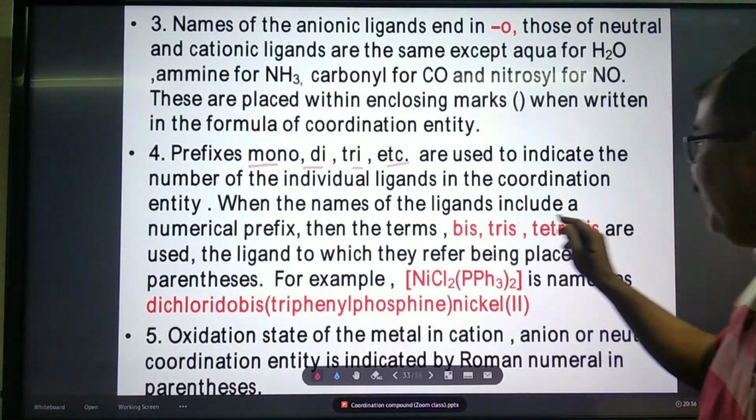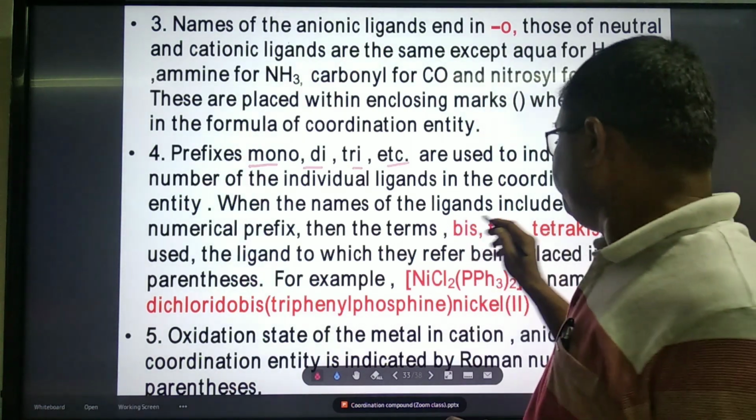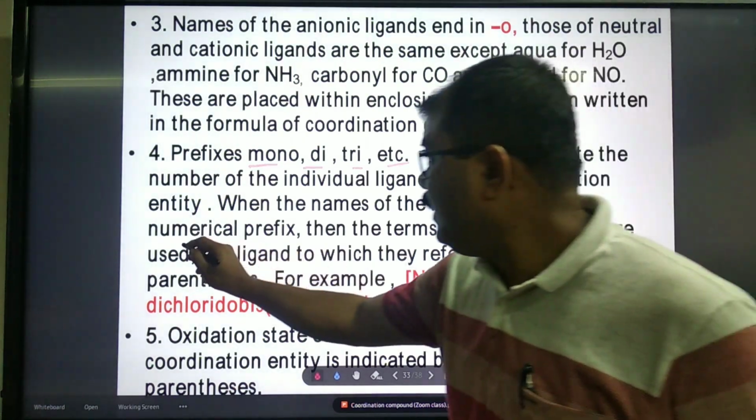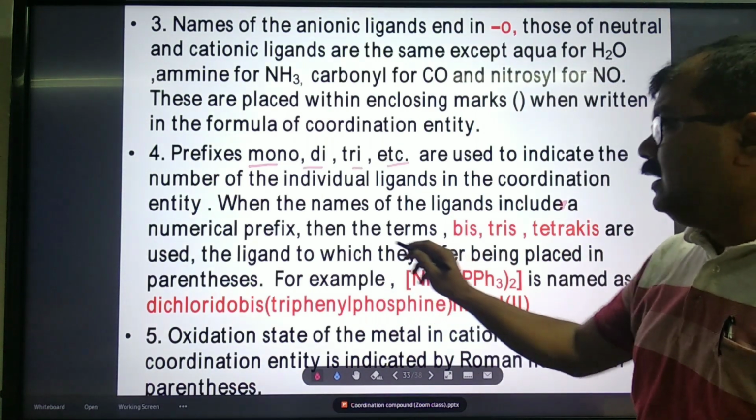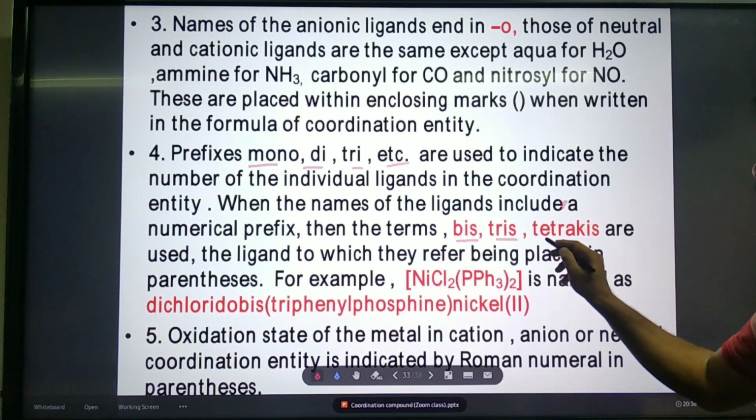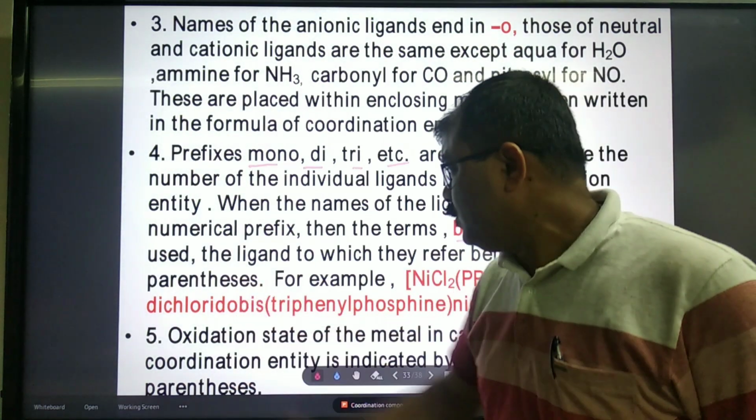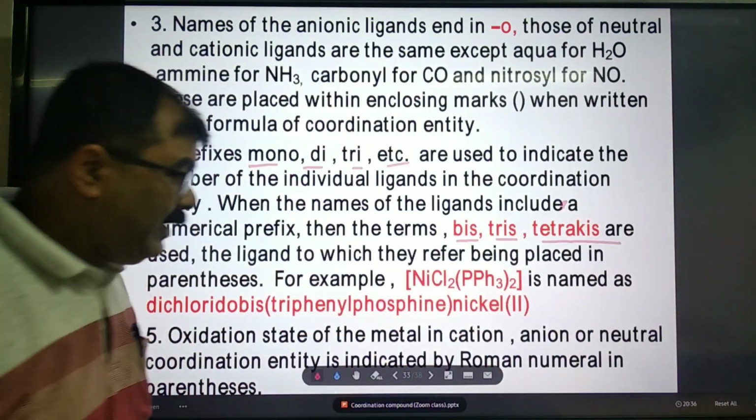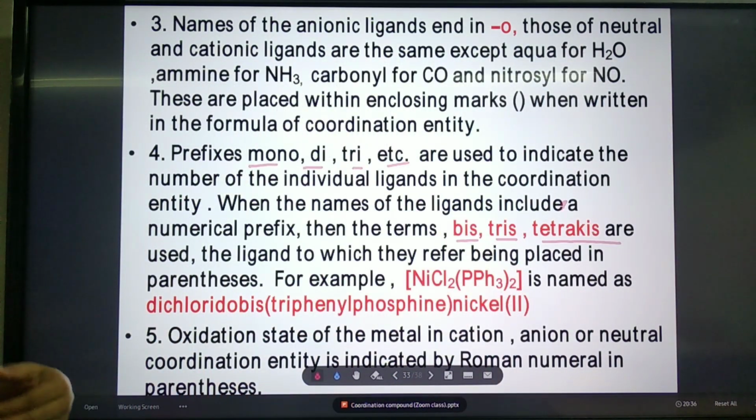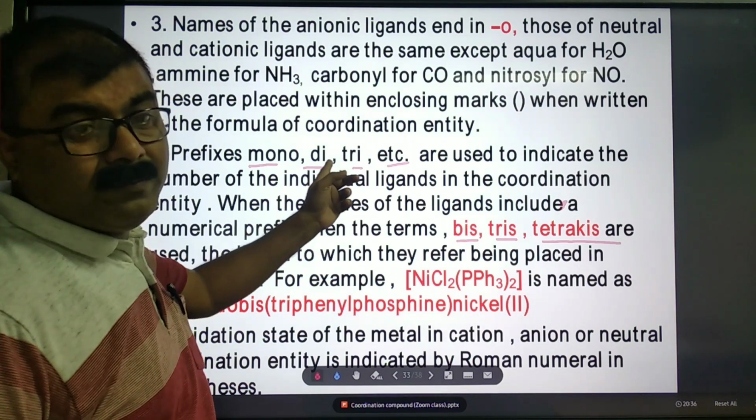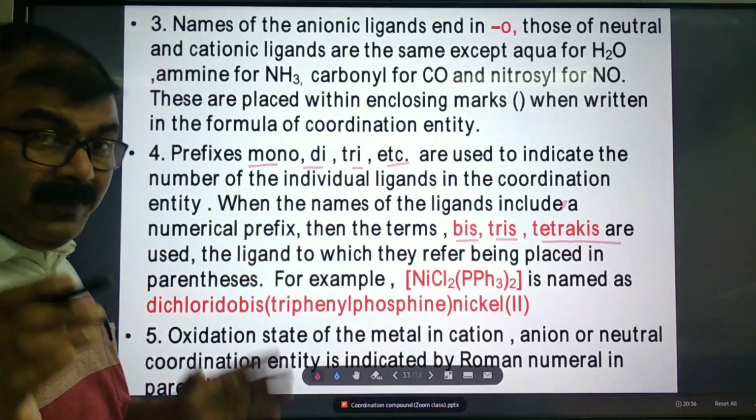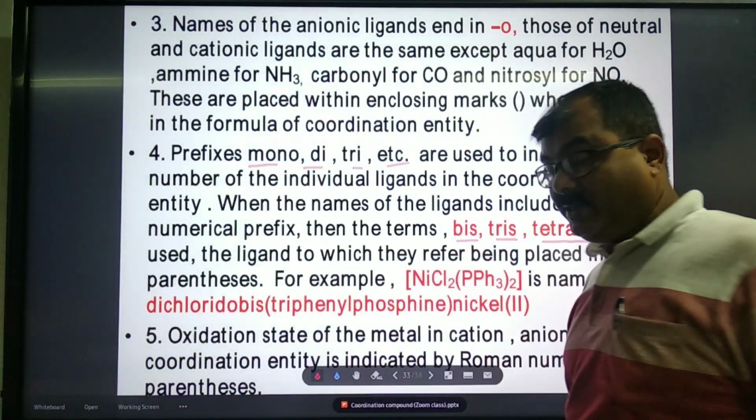When the name of the ligand itself includes a numerical prefix, then the terms bis, tris, tetrakis are used. Okay, let me explain with an example. You will understand in a better way.